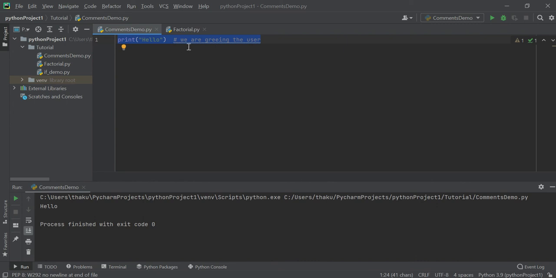Comments are used to describe and put some help for the code, or you can also use comments to remove existing code. I will show you how.